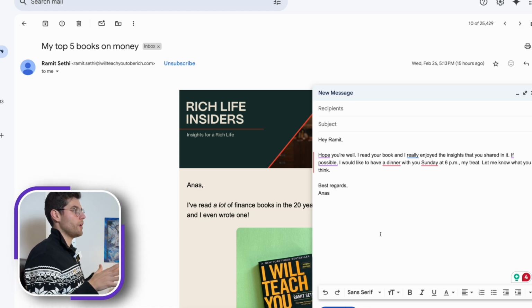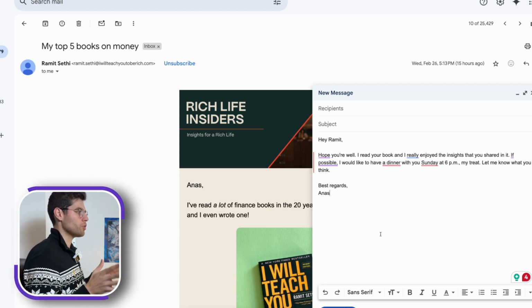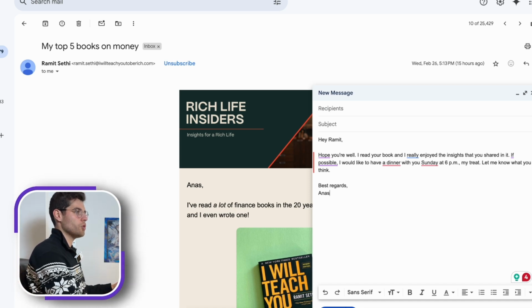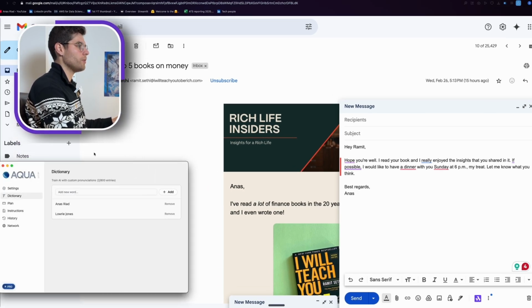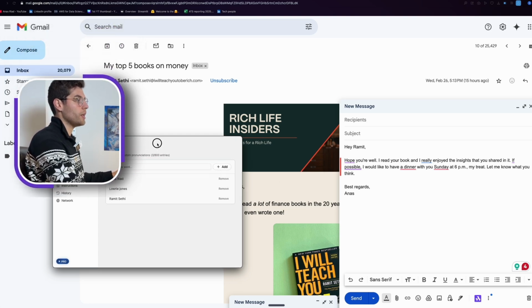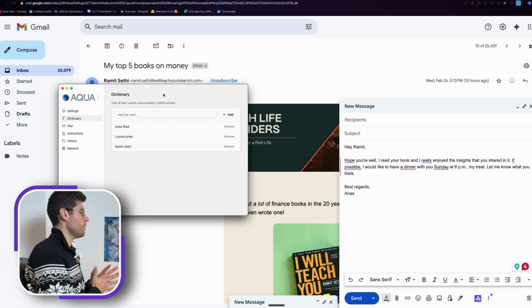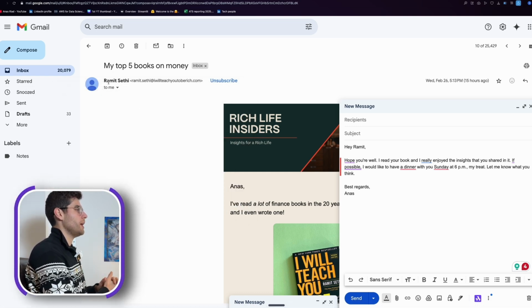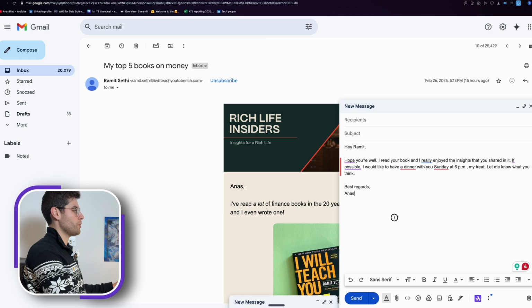So sometimes you'll find some names that are difficult to write or to pronounce or to be understood by the tool. You can just go into Aqua, you have the dictionary, and you can add here whatever name if it's complicated to pronounce, so that it knows and has it in the dictionary, and it makes fewer mistakes. But usually Aqua picks up directly from your screen and sees the content of it, so that it gives you the best accuracy possible.